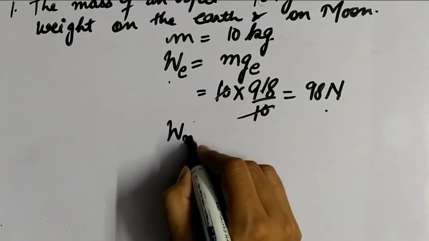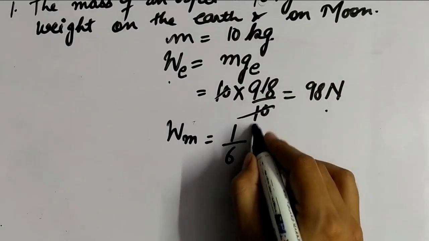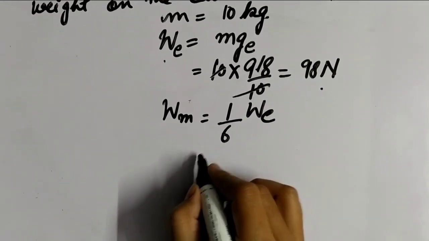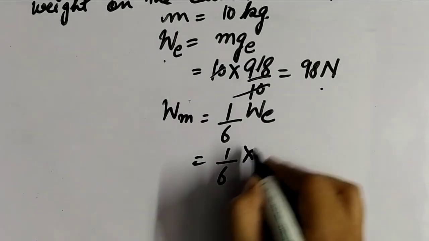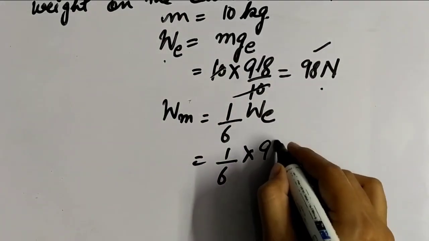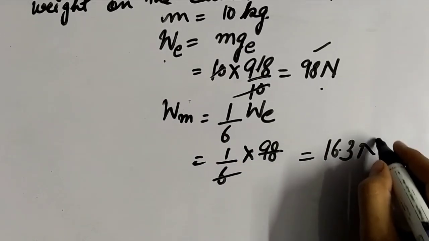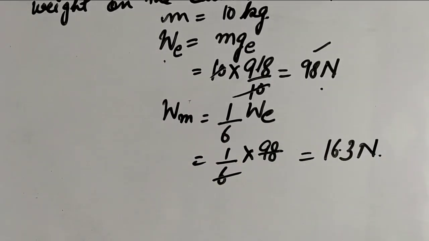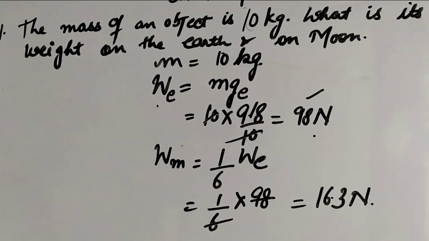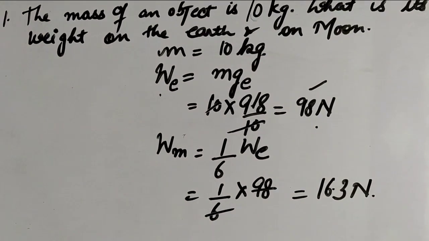Now the weight on the moon is 1/6 of the weight on earth; 1/6 of 98 gives 16.33 Newton. So in this way we can find the weight of an object on earth as well as on the moon.